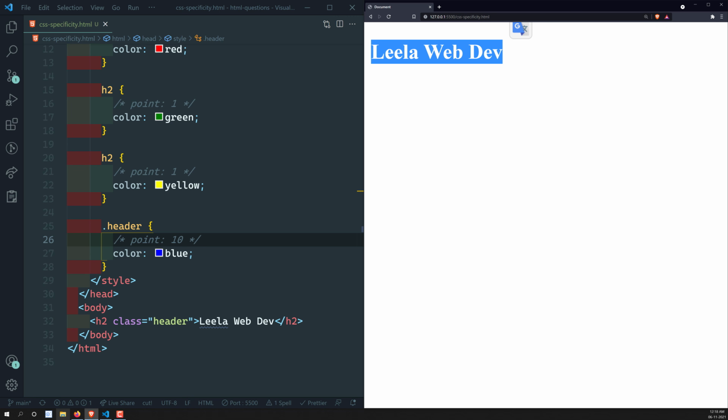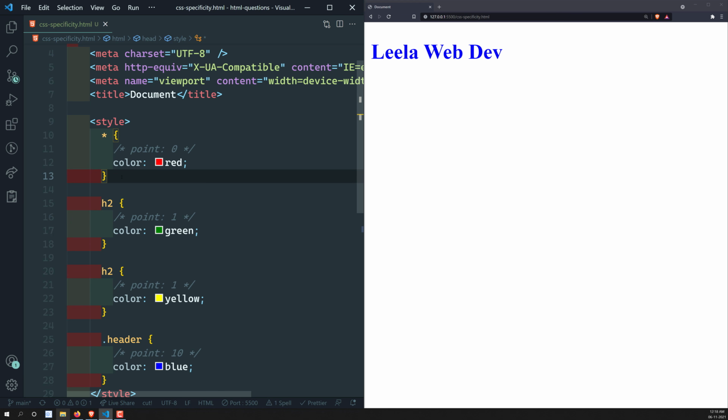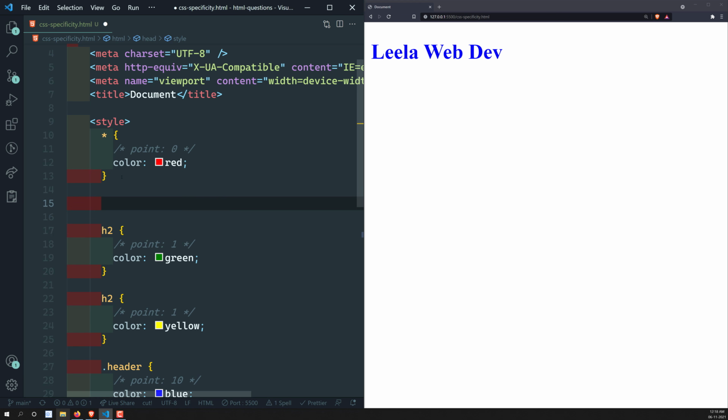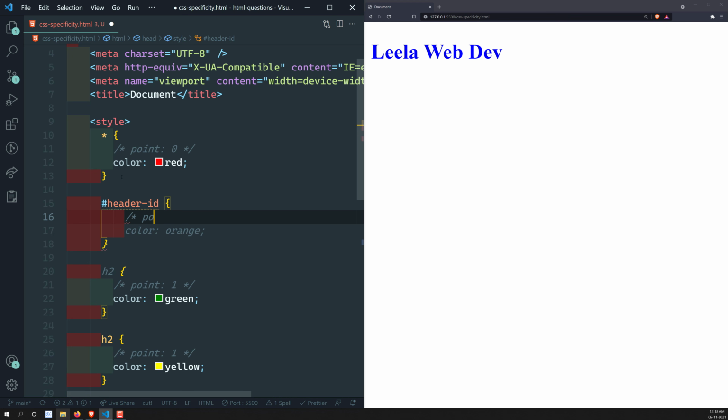Now comes the ID selector. So the next preference it will be taking is the ID selector. So let's try to add header-ID. If I add it at the top also, for example, hash header-ID, now what I will try to do here is apply the color orange. So this one has a point of 100.